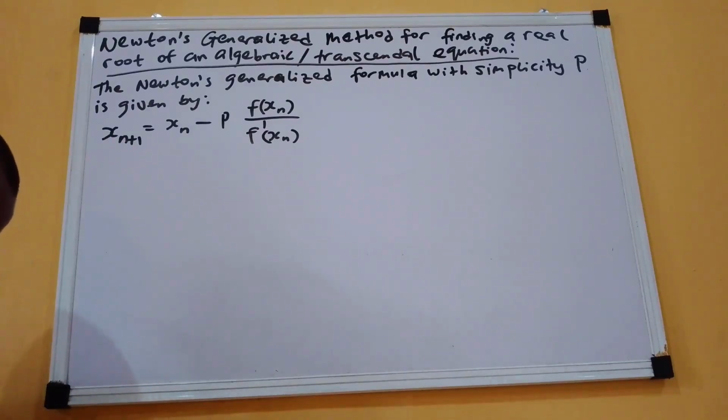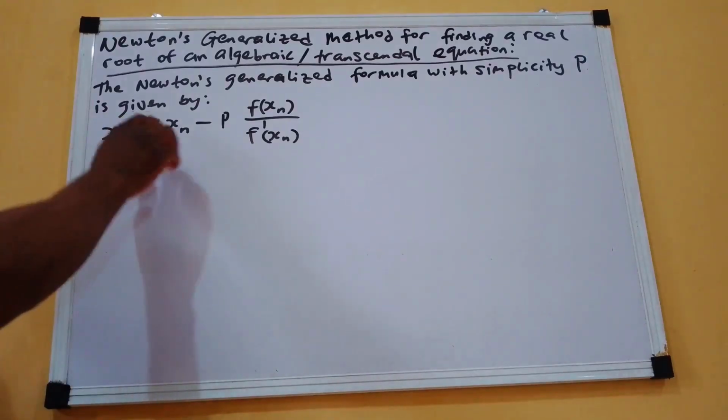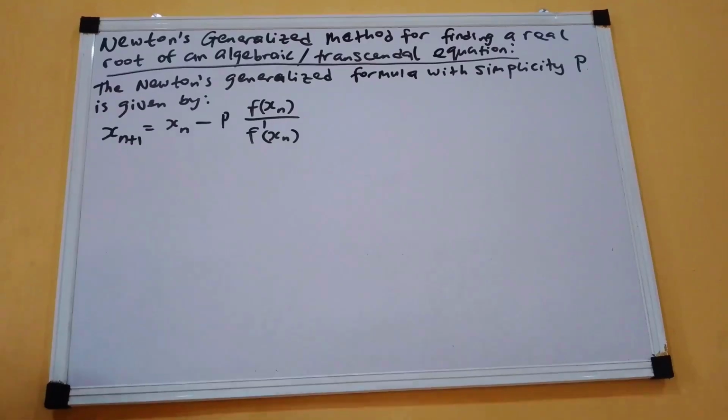Newton's generalized method is given by this formula with multiplicity P. This P here is a multiplicity. This makes the general Newton's formula quite different from the Newton-Raphson formula.